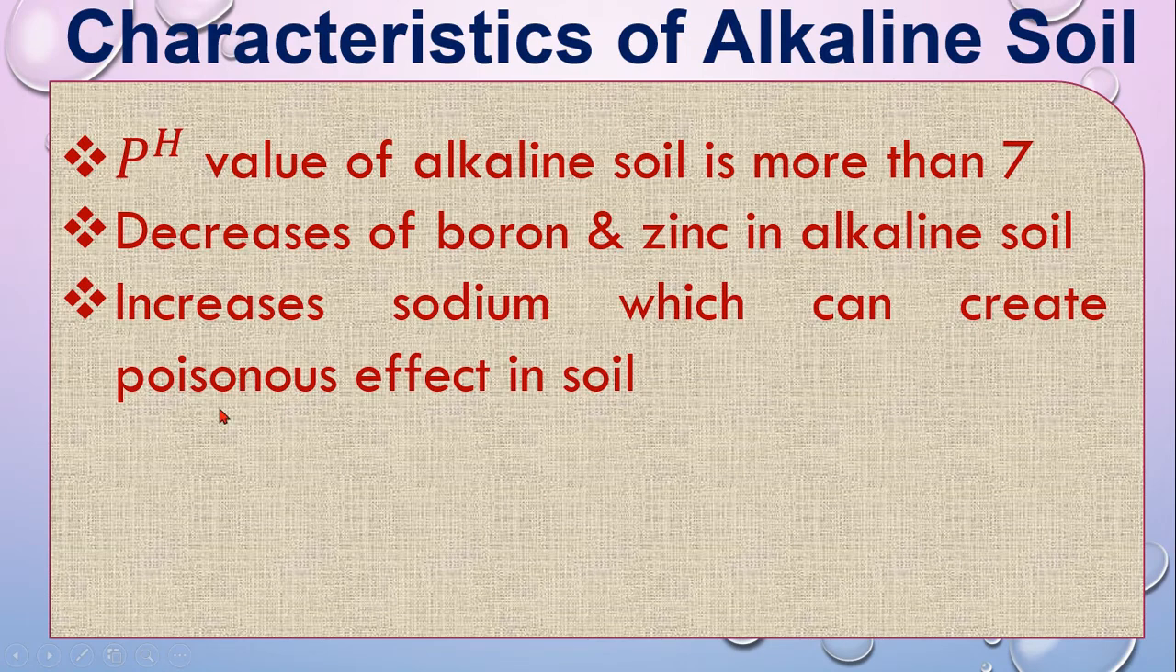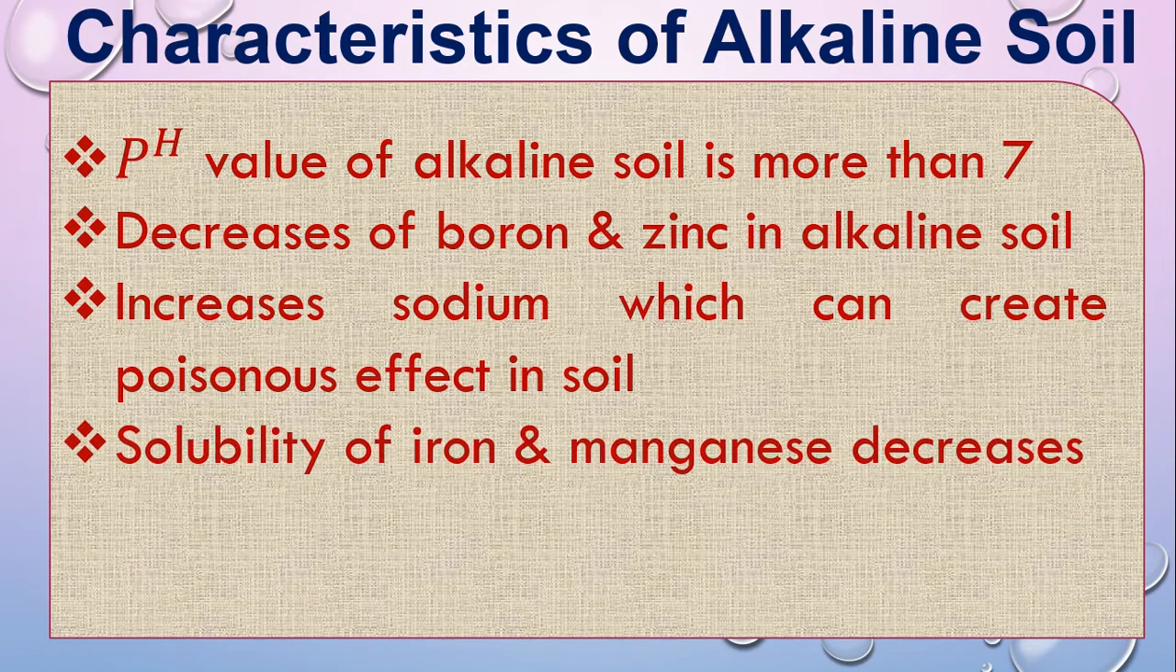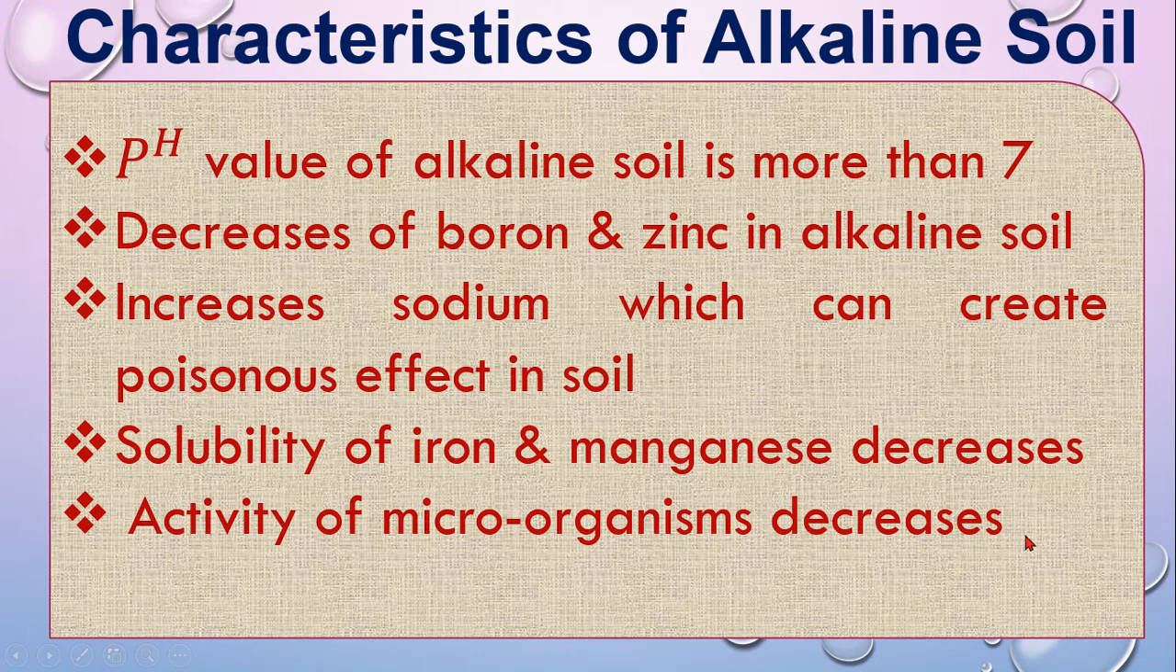Sodium increases, which can create a poisonous effect in the soil. That means in the alkaline soil, when sodium is increased, the soil becomes poisonous, and the production of different types of crops will not be as expected. Solubility of iron and manganese decreases, that means in the alkaline soil you will not get iron and manganese.